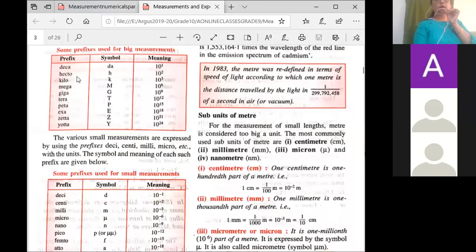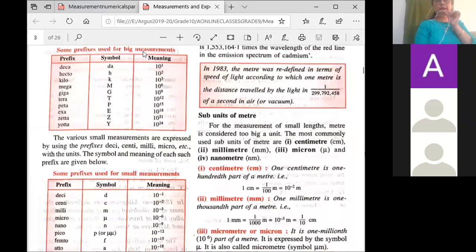Then hecto, another unit of length. 1 hectometer equals 10 raised to 2 meter, that is 100 meter. Then the next one is kilo. You know this, 1 kilometer equals 10 raised to 3 meter, that is 1000 meter. Then megameter, 1 megameter is equal to 10 raised to 6 meter. Then giga, don't go ahead, you just have to know 3 to 4. These are the basic units that you might require. So these are the prefixes for big measurements.